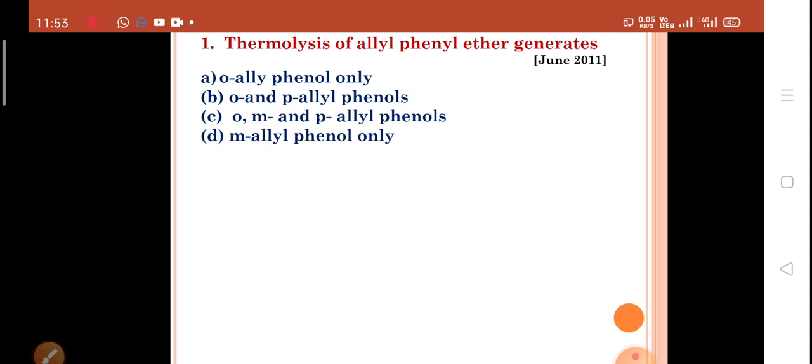Claisen rearrangement is the first sigmatropic rearrangement which was discovered. The original sigmatropic rearrangement occurs when allyl phenyl ether is heated without solvent. The product of the rearrangement is ortho-allyl phenol.